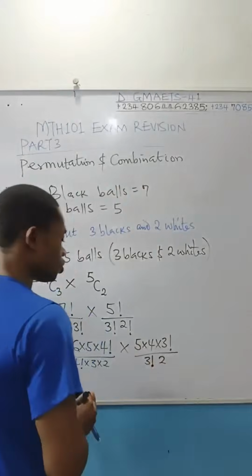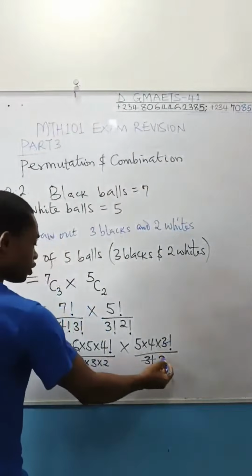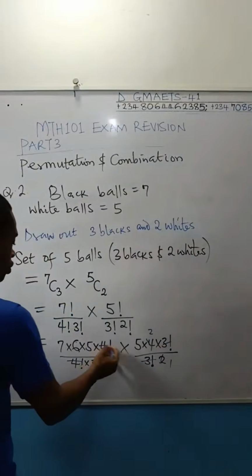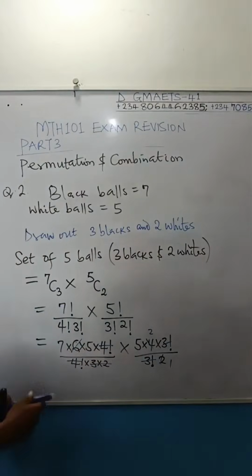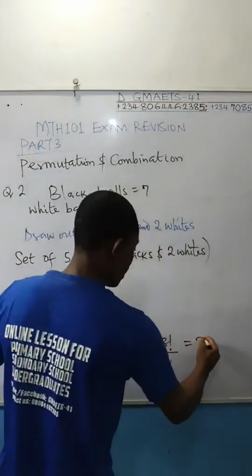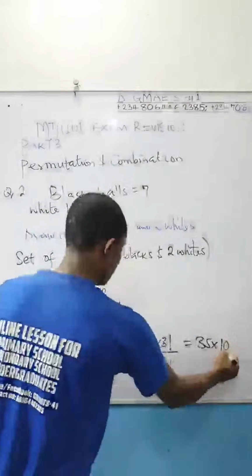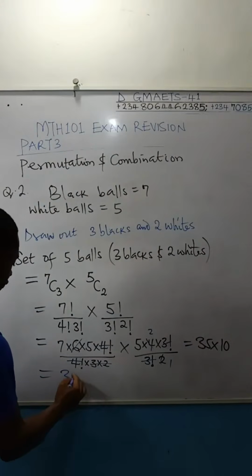3 factorial times 2. 2 factorial is 2 times 1. 3 factorial will go off. 2 here, 1. 2 here, 2. 4 factorial will go off. 3 times 2 is 6. So this 3 times 2 will go off with 6 in the numerator. 7 times 5 is 35. So this is going to be equal to 35 times 5 times 2, which is 10. Therefore, your final result is equal to 350.